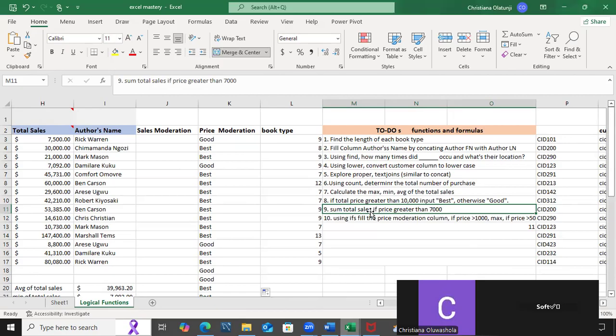Sum total sales. We are still using the sum of total sales, and we are still using the IF function now. We would use the IF function, but not IF per se.